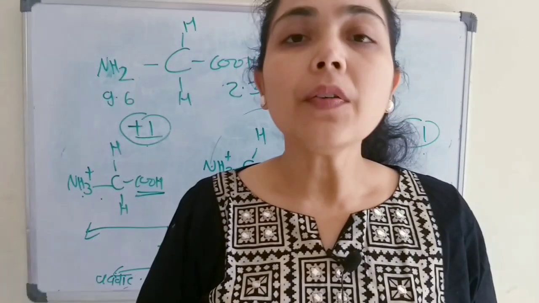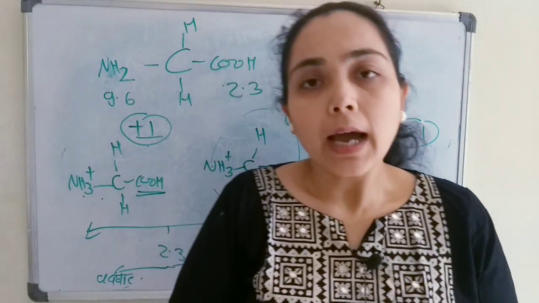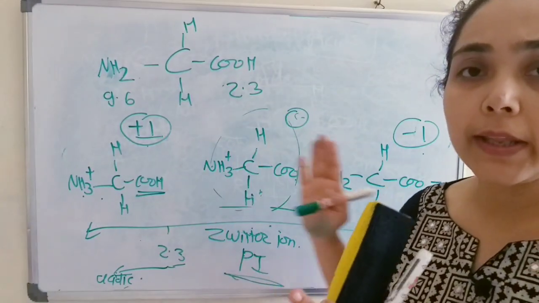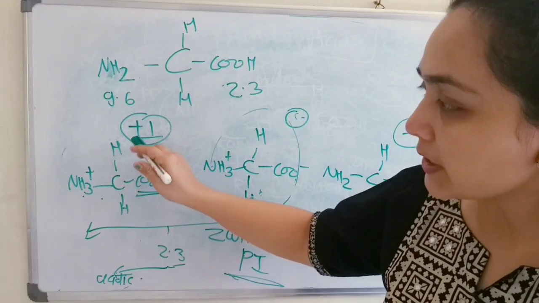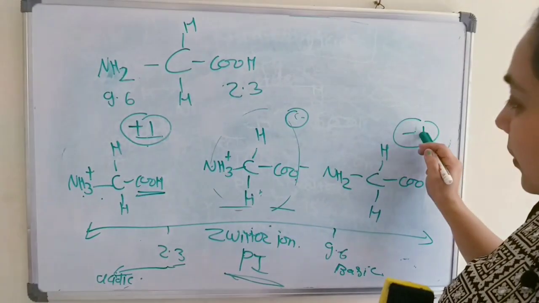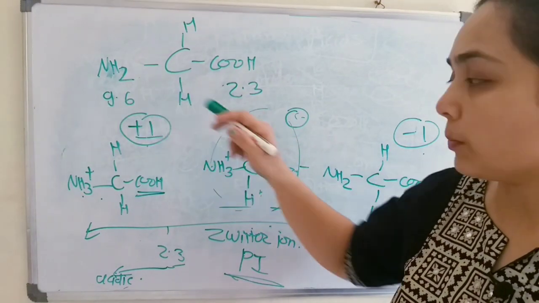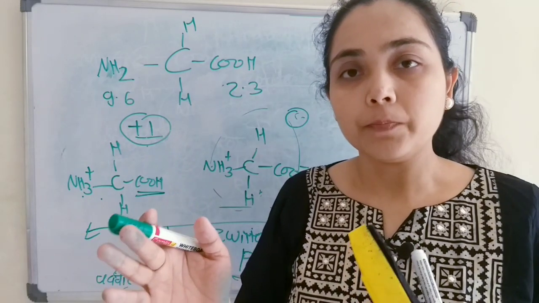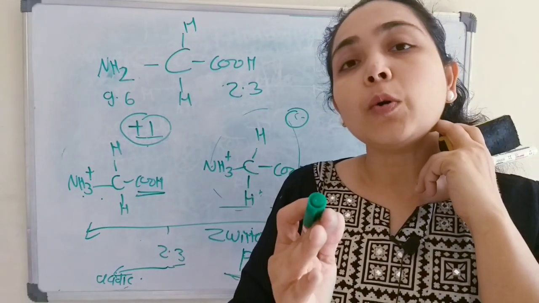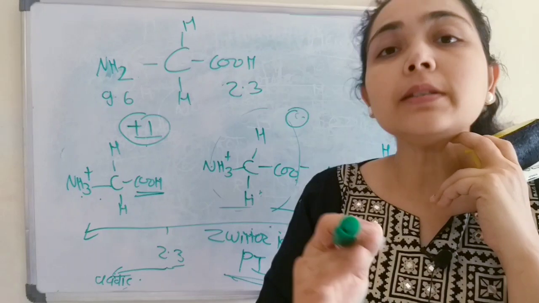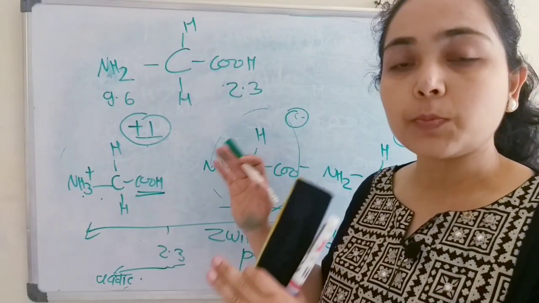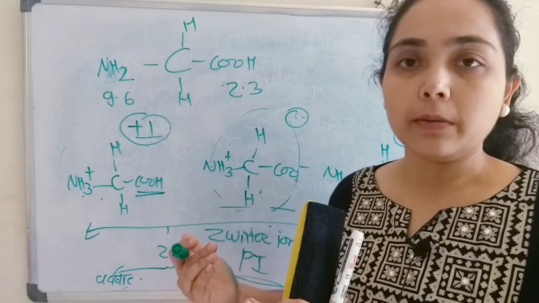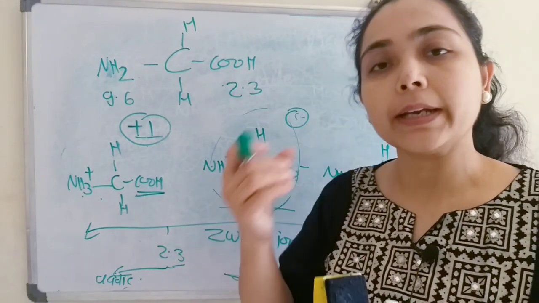So what is the significance of the isoelectric point? At the isoelectric point, during the electrophoresis process, it will not move to any anode or cathode. Because of the positive charge, it will move towards the cathode. Because of negative charge, it will move towards the anode. But the Zwitter ion will not move towards any anode or cathode. Okay, there will be no mobility, and precipitation will take place. So this procedure is useful in the separation of proteins, because of the precipitation, we will get the separated proteins.